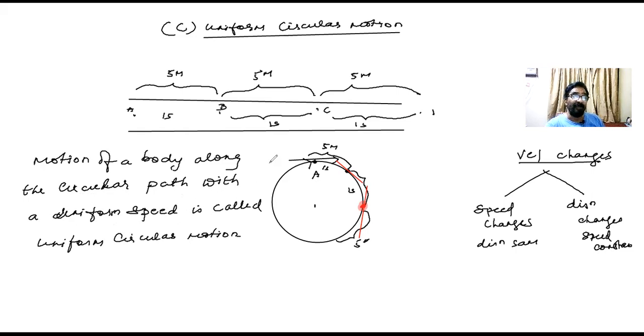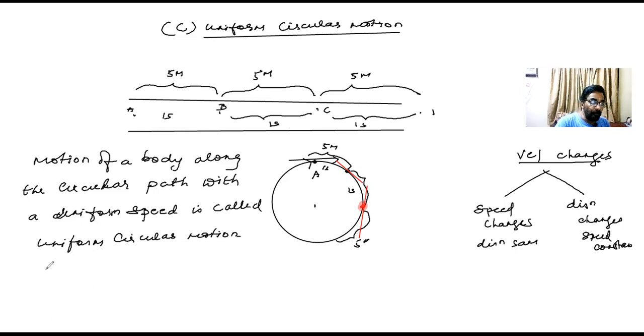But we found out some other facts. At every point on the circular path, the direction of the body keeps changing. Hence, I cannot call it a uniform velocity, but I call it a variable velocity. The body is moving at a uniform speed along a circular path, but with a variable velocity. Why? The magnitude of the velocity will remain the same, but the direction keeps changing.